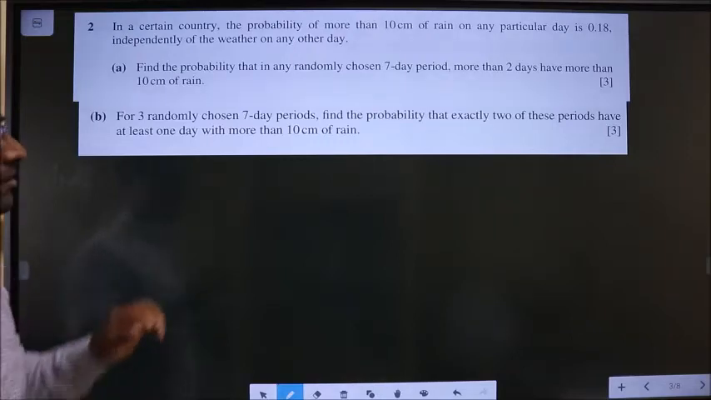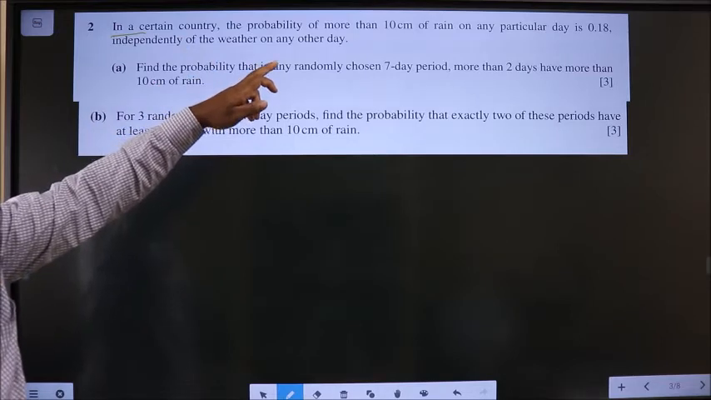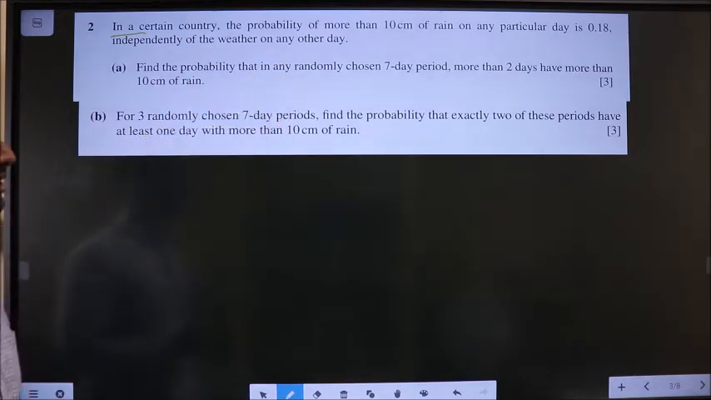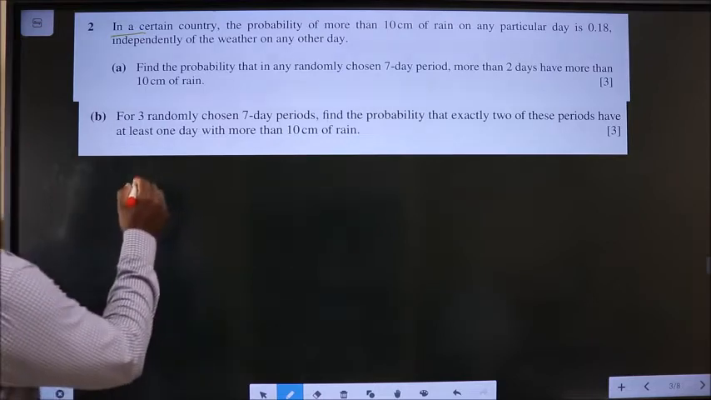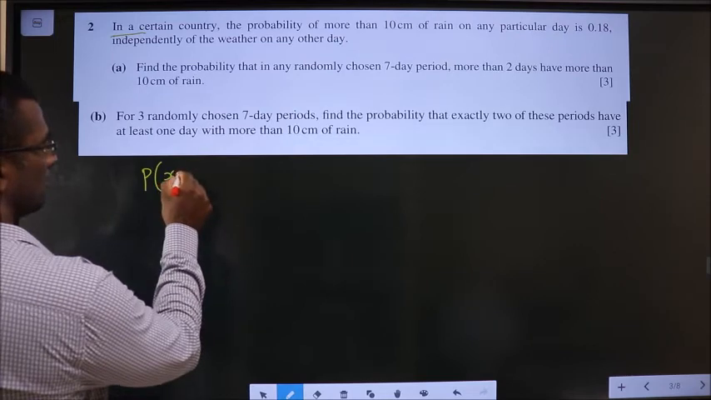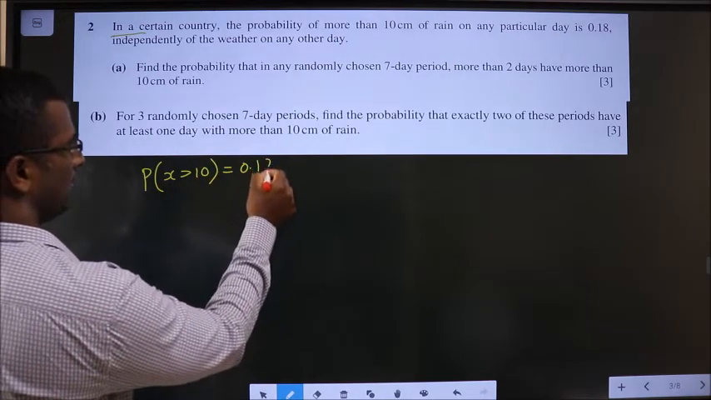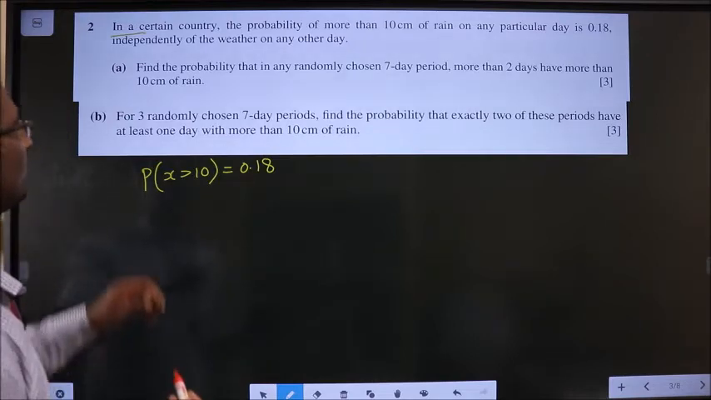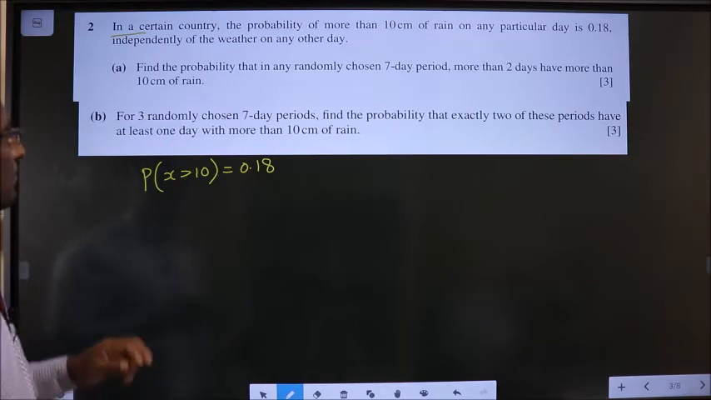Next question. In a certain country, the probability of more than 10 centimeters of rain on any particular day is 0.18. You came across information, so write it down. It's given as P of rain more than 10 centimeters is 0.18. Okay, now, independently of the weather on any other day.